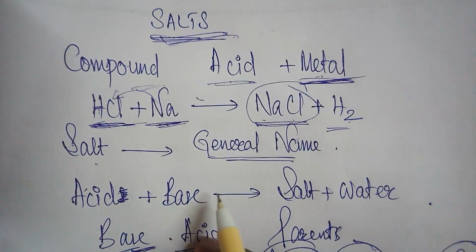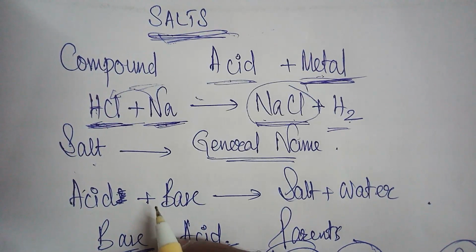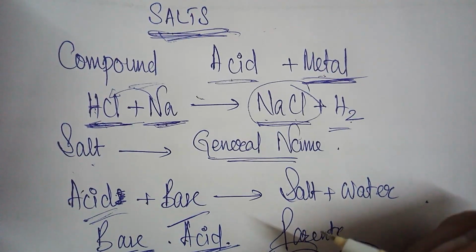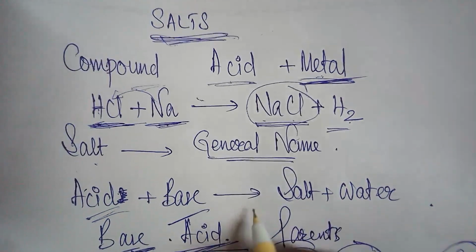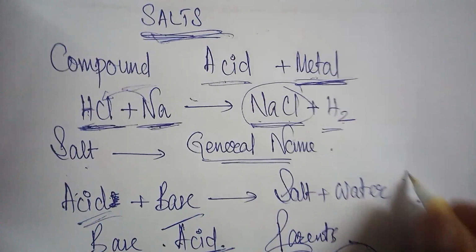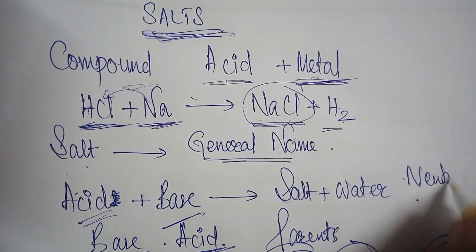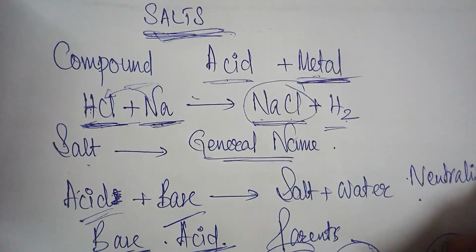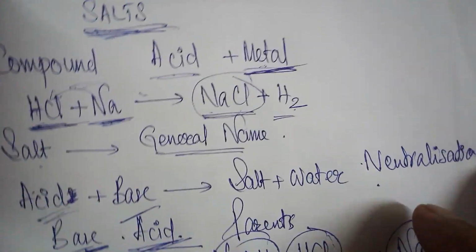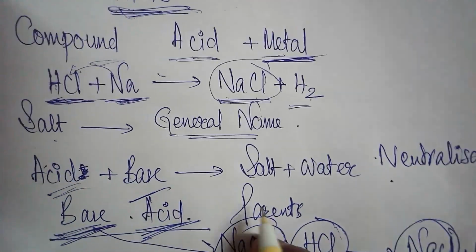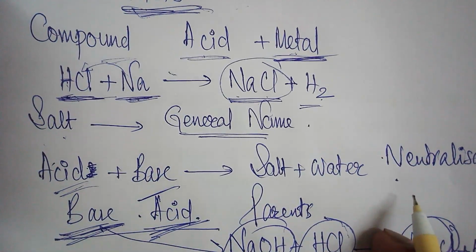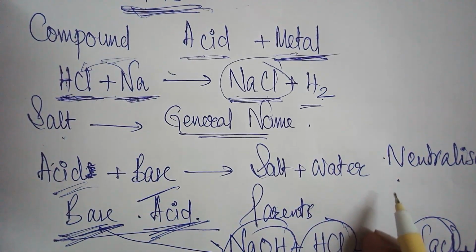Salts are formed by the reaction of an acid and a base, which we have referred to earlier in the earlier section, and which is known as a neutralization reaction. After the neutralization reaction, acid and base lose their properties and salt and water are formed, which is neutral, and its pH value is 7.